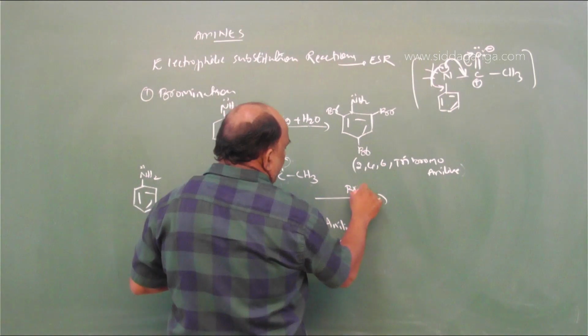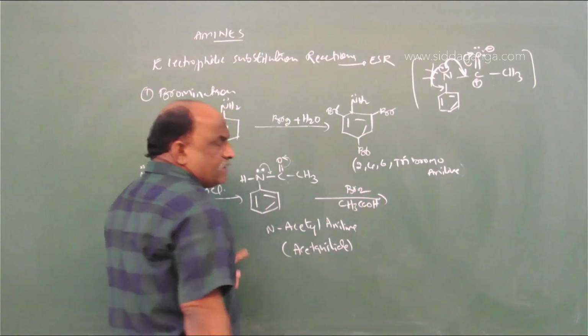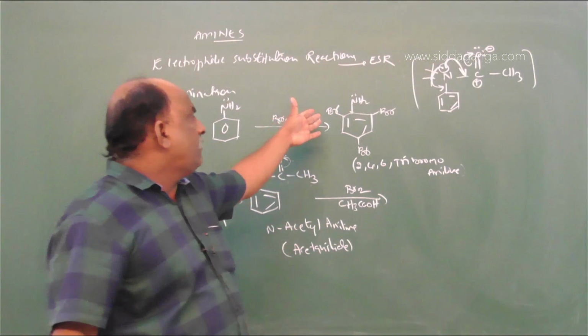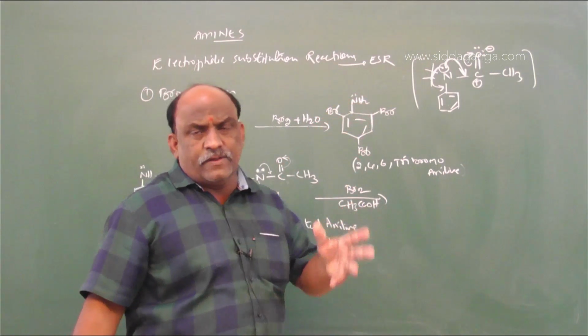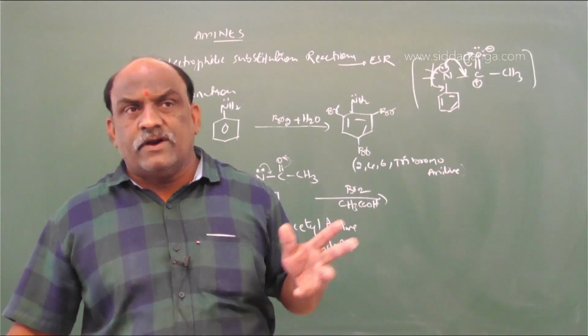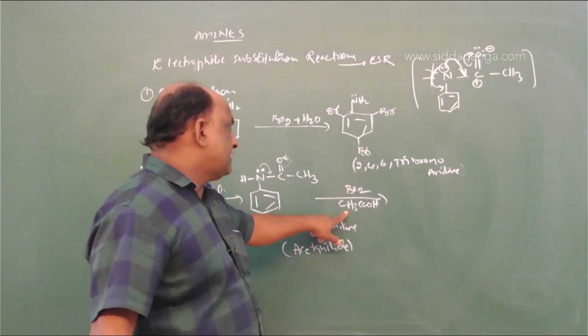Next step, add bromine. Don't take water here, use acetic acid. Water is polar protic, and due to the high dielectric constant of water, everything would go easily to substitution. That's why we do not prefer water in this case. So bromine plus acetic acid.